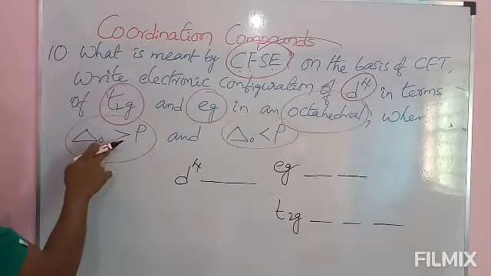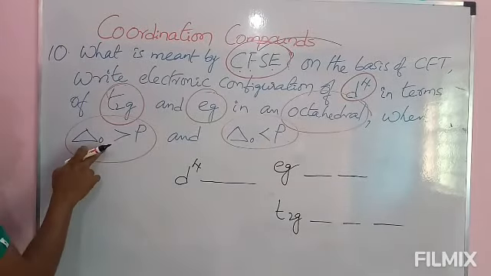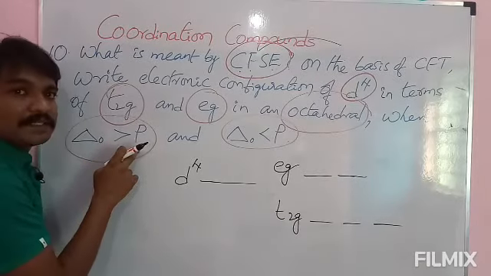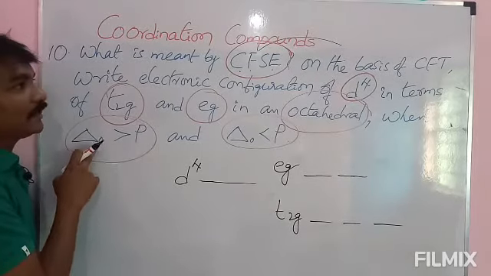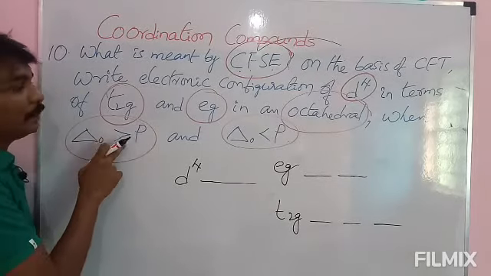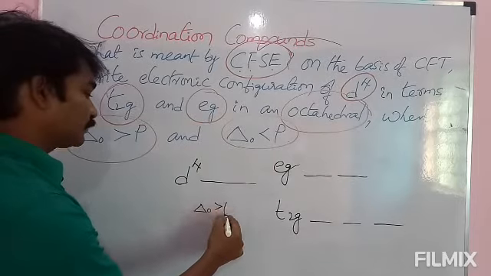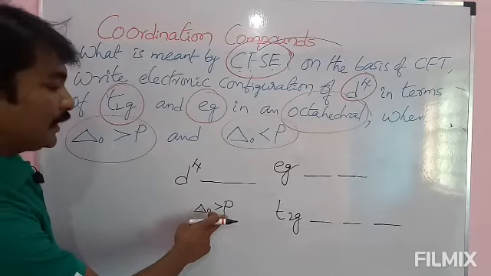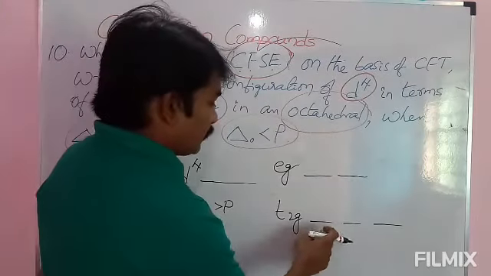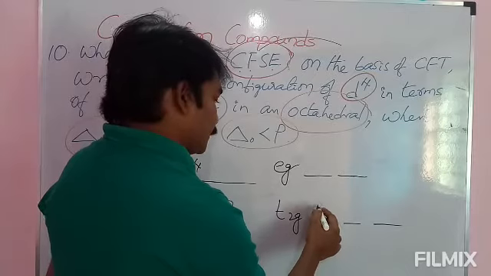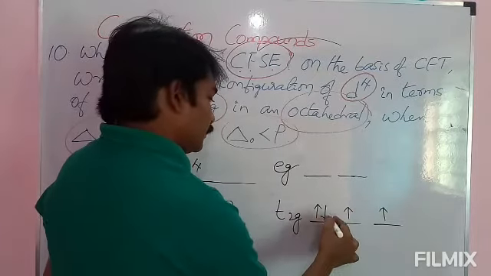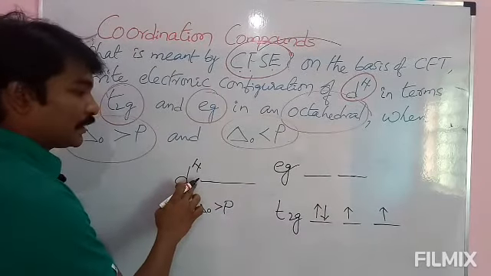Here they gave 2 conditions. Crystal field splitting energy is greater than pairing energy. Here P stands for pairing energy. Crystal field splitting energy is greater than pairing energy. First we will take this condition. Crystal field splitting energy greater than pairing energy, in the sense that pairing will start in t2g itself. 1, 2, 3 and 4, because d4, 4 electrons are there now.